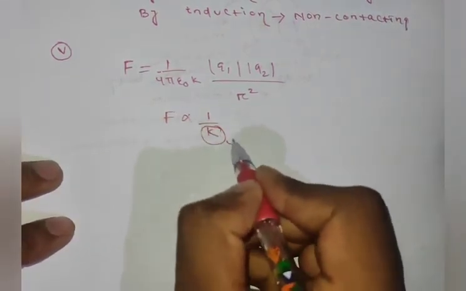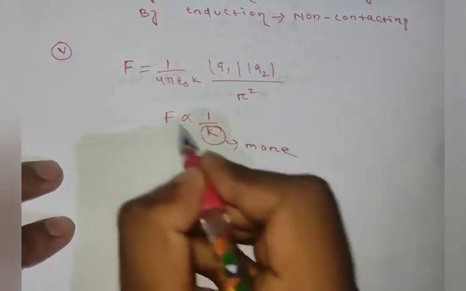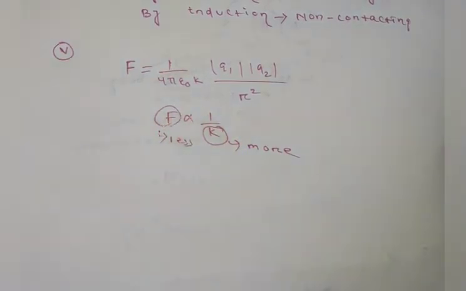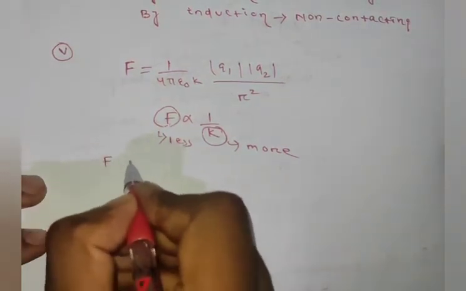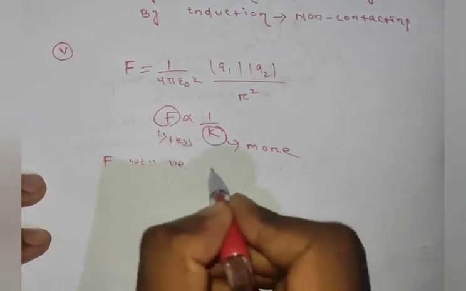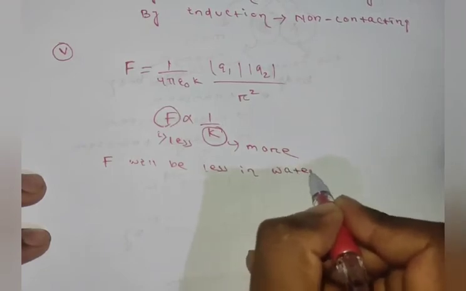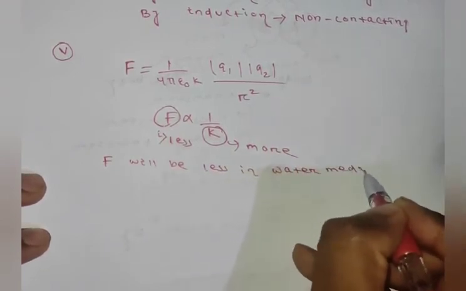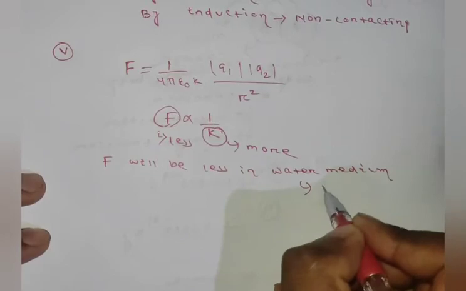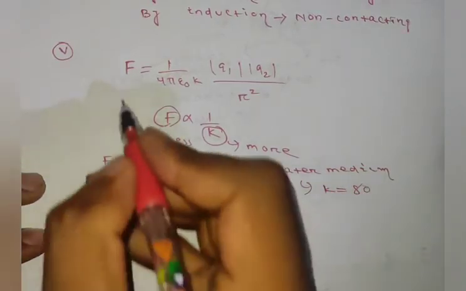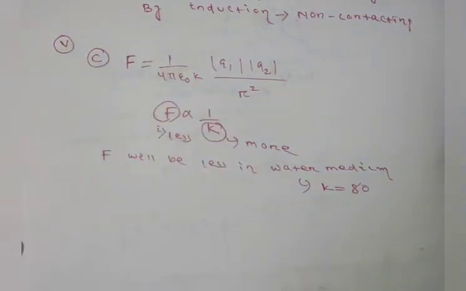If k is more, then F will be less. In our options, water has a high dielectric constant, that means force will be less in water medium. Why? Because water has a high dielectric constant, about 80. So option C will be the correct option.